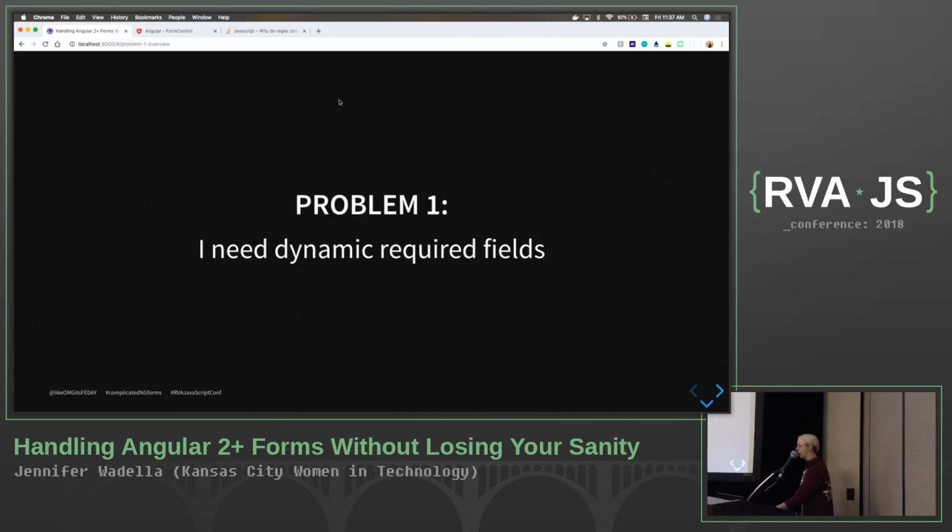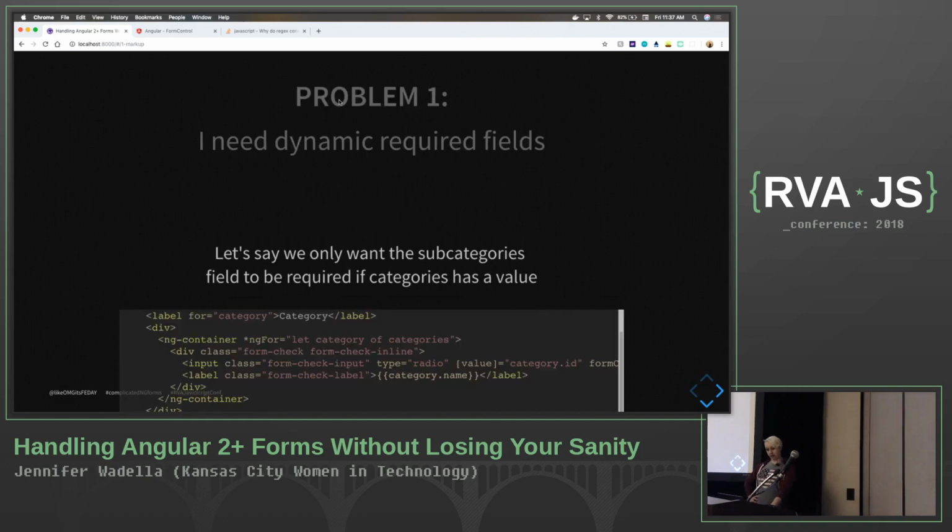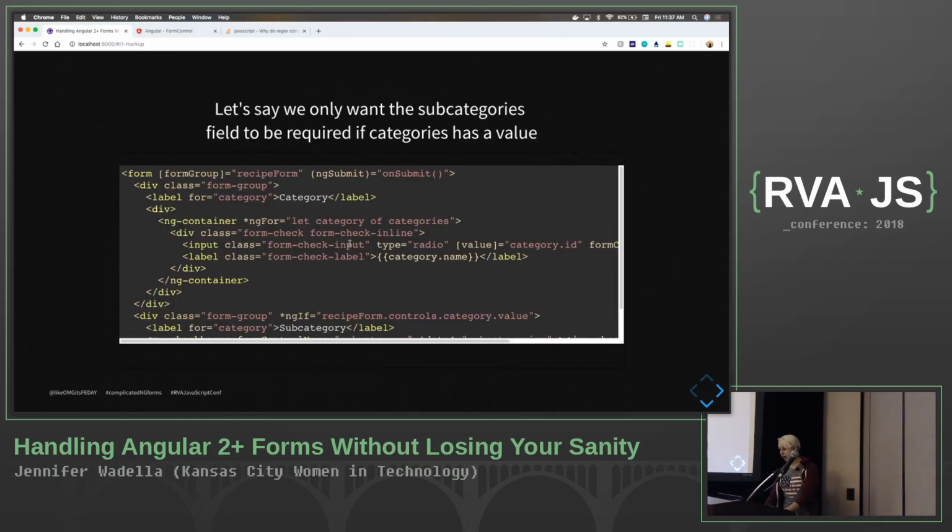All right, so problem number one, I need dynamic required fields. I forgot my clicker and it's killing me. All right, so let's say we've got two form values and we only want one to be required if the other one has a value.